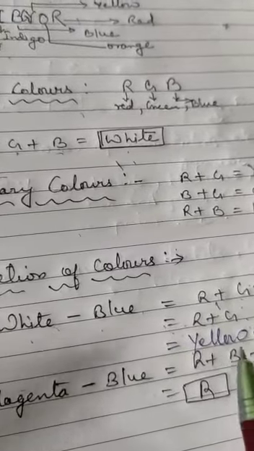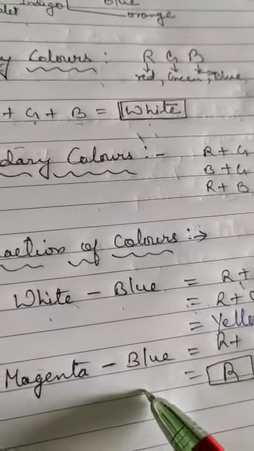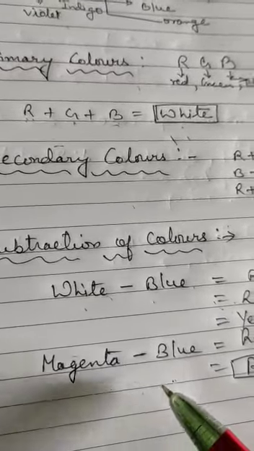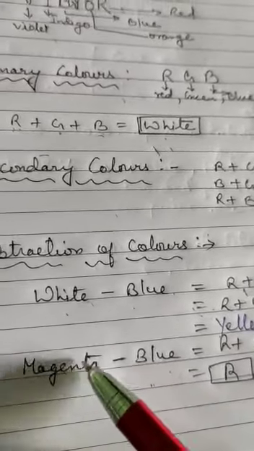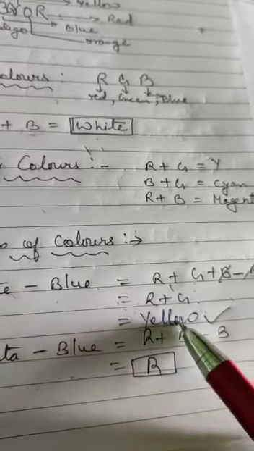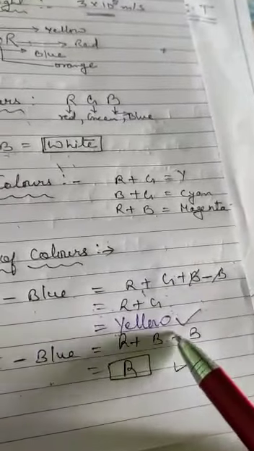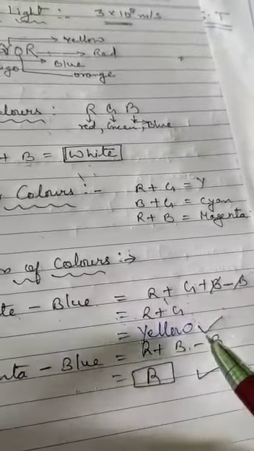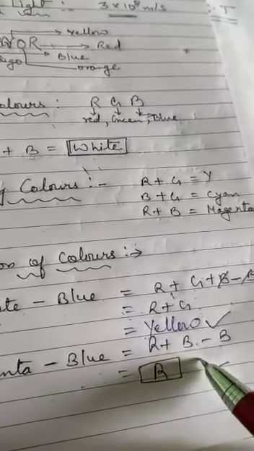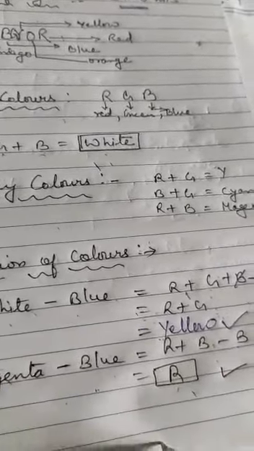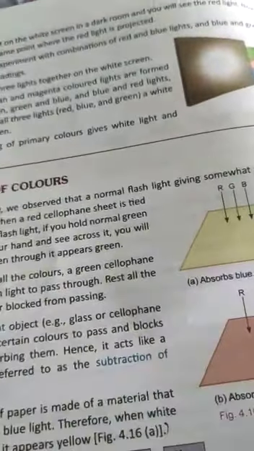Okay, now once again, if magenta light falls on the same sheet of paper, it appears red. How? Magenta minus blue gives R plus B minus B. B minus B means blue color is again absorbed. Totally it will absorb blue light. So that's why only red color is left. So this is the subtraction of color. You read, it is given stepwise with the diagram. It is easy. You read and understand.